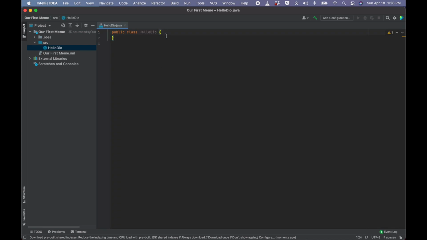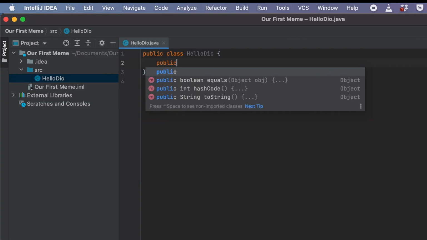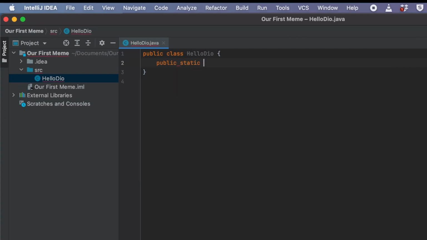First, we need something that tells the computer, hey, run me. No, not that, me. For Java, that means we have to choose a bunch of random words some old dude decided made sense. I'll get into what they mean later. But for now, just memorize and recite like you're cramming for a high school history test. So we're going to write down public, static, void, main, open parentheses, String, square brackets, args.